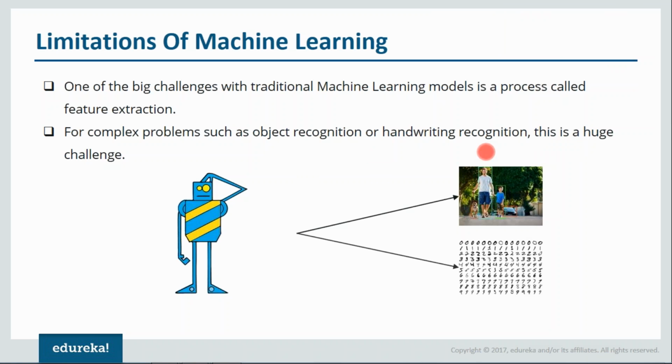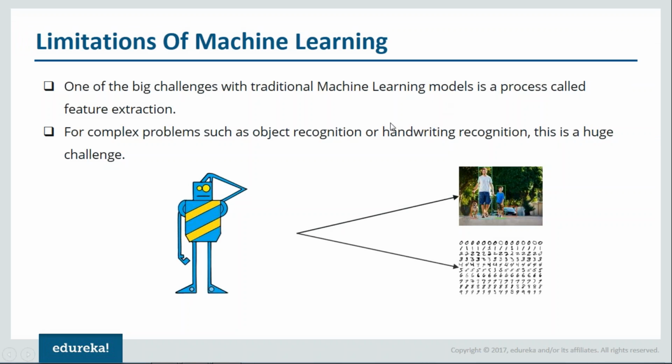Now, let me give you an example of this feature extraction. Suppose we want to predict whether there will be a match today or not. It depends on various features, such as whether the weather is sunny, whether it is windy, all those things. We have provided all those features in our data set, but we have forgotten one particular feature, that is humidity. Our machine learning models are not so efficient that they will automatically generate that particular feature. So this is one huge problem, or limitation, with machine learning.